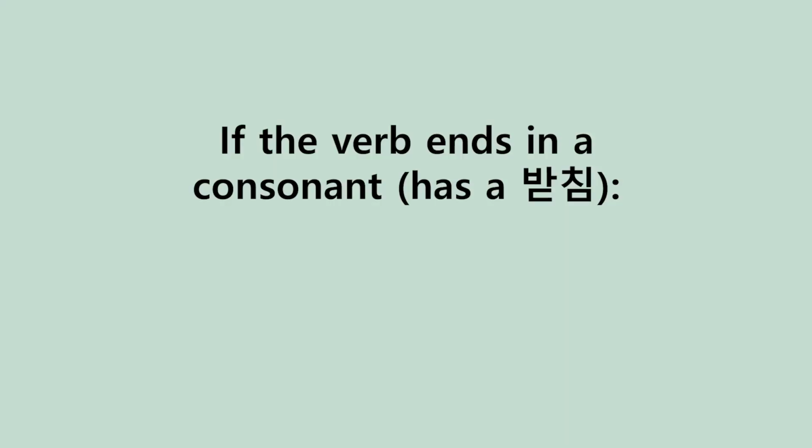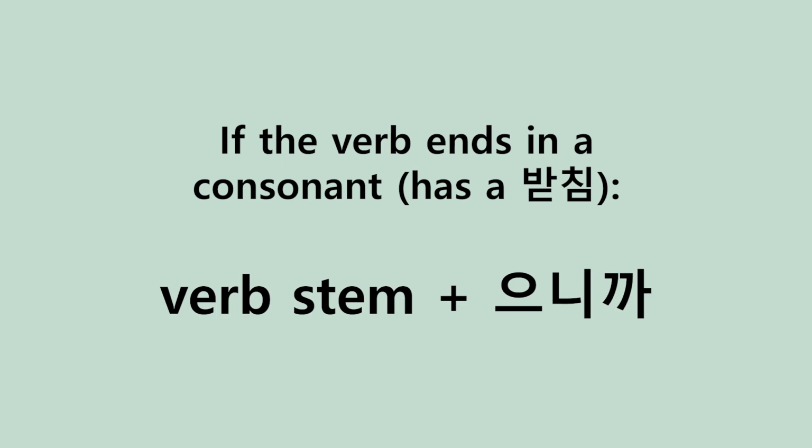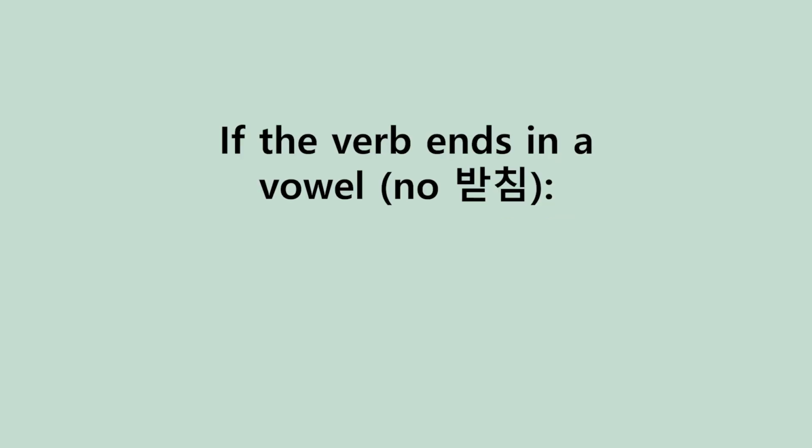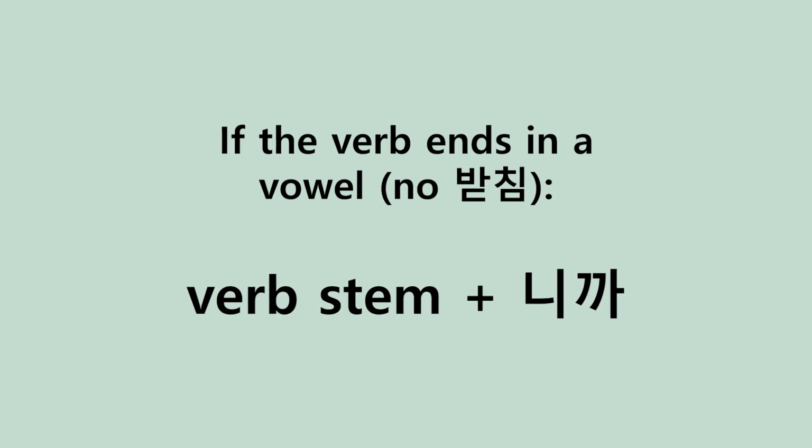Now, how do you go about conjugating this? If the verb, action or descriptive, ends in a consonant, in other words, if it has a 받침, then you conjugate with 으니까. For example, 먹다 becomes 먹으니까, 입다 becomes 입으니까, and so on. If the verb does not have a 받침, if it ends in a vowel sound, then you conjugate with 니까.